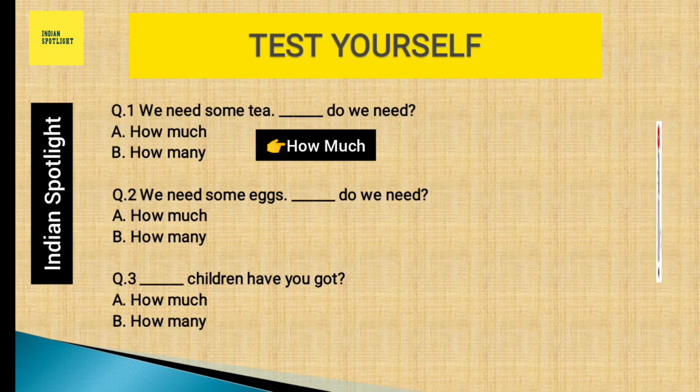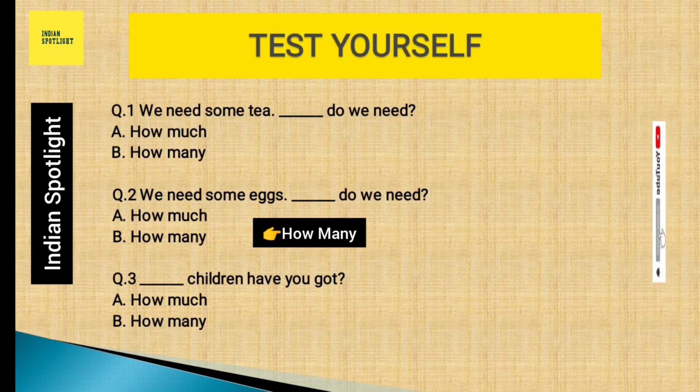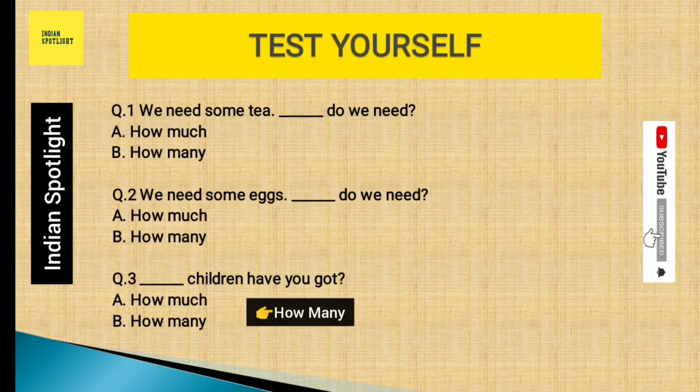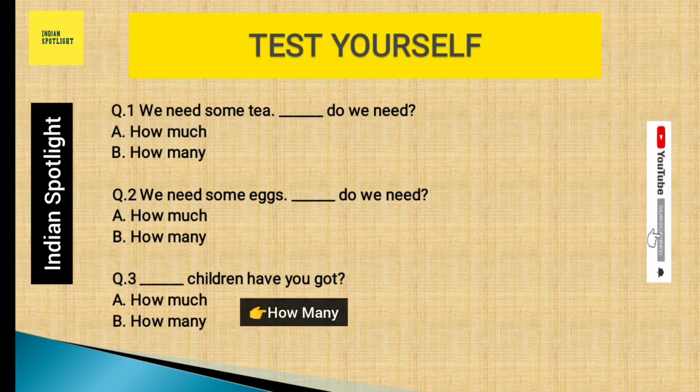Question number 2 says, we need some eggs, then blank, do we need? If you are talking about eggs, that is a countable noun, so before countable nouns we have to go for how many. So the complete answer to question number 2 will be how many do we need? Question number 3 says, blank, children have you got? So children is a countable noun, so before a countable noun we have to use how many. So the complete answer for question number 3 will be how many children have you got?